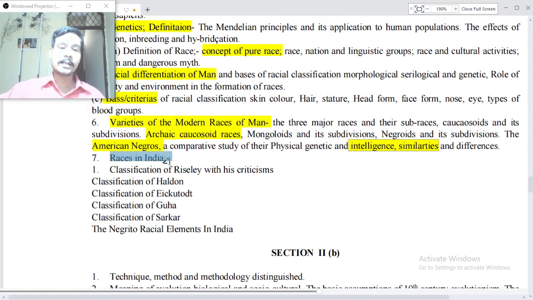Now, races in India. Classification of Risley with its criticisms. Classification of Haddon. Classification of Eickstedt. Classification of Guha. Classification of Sarkar. The Negritos, radical elements in India.